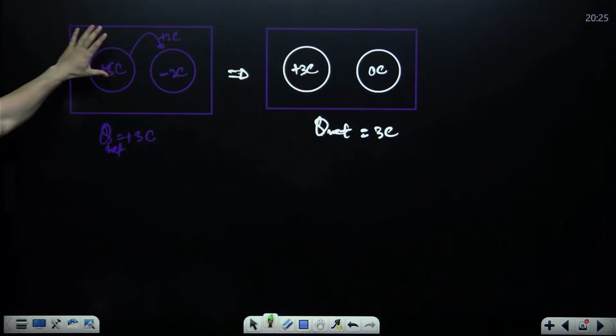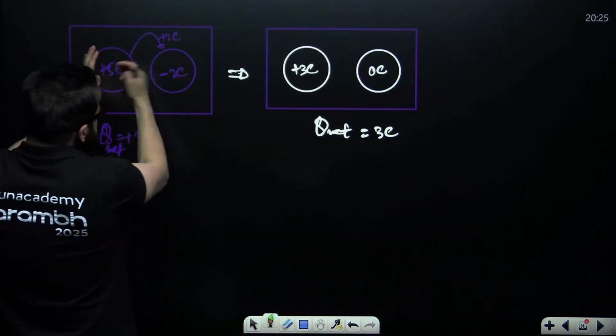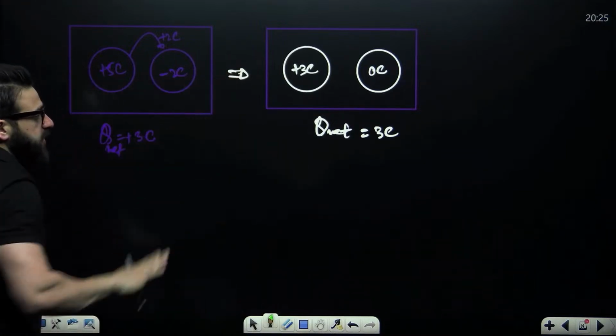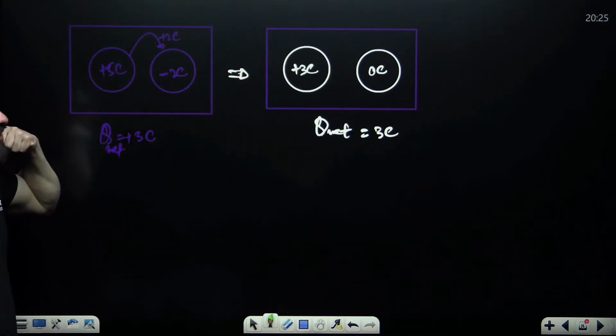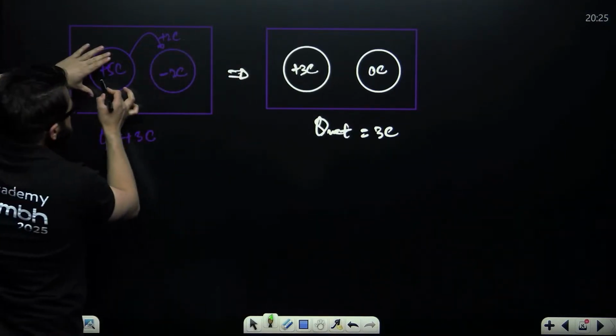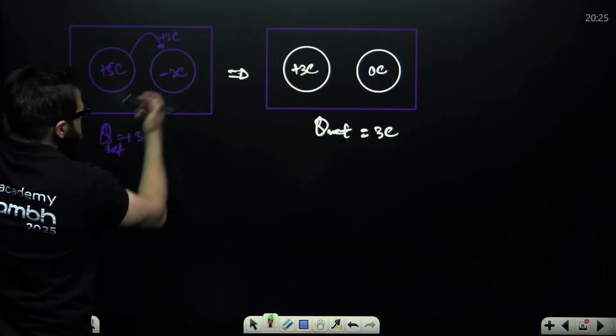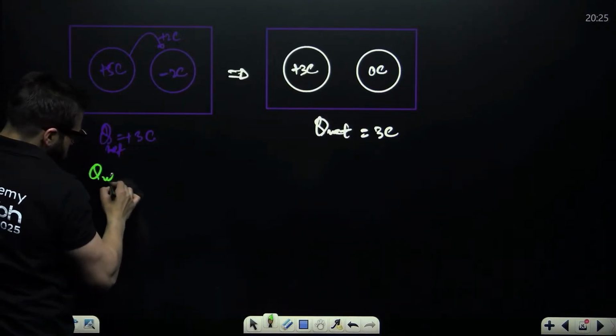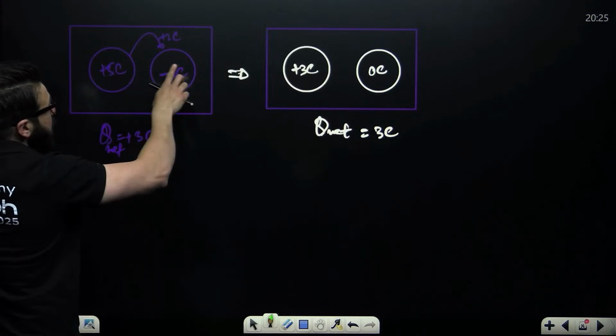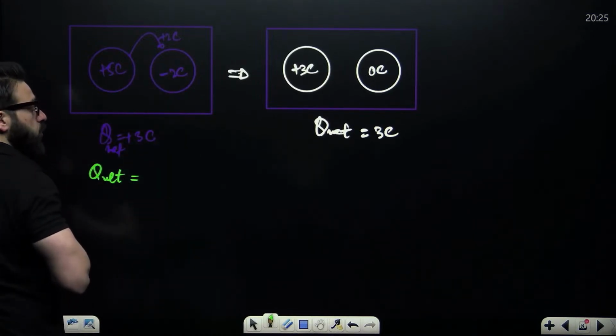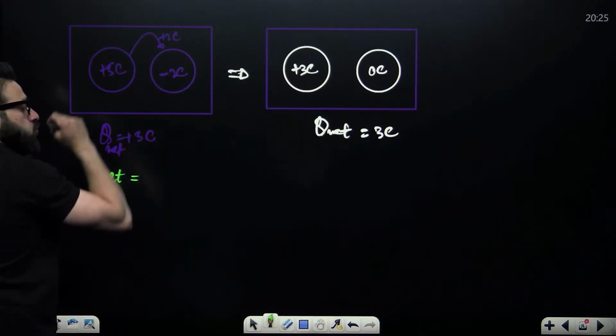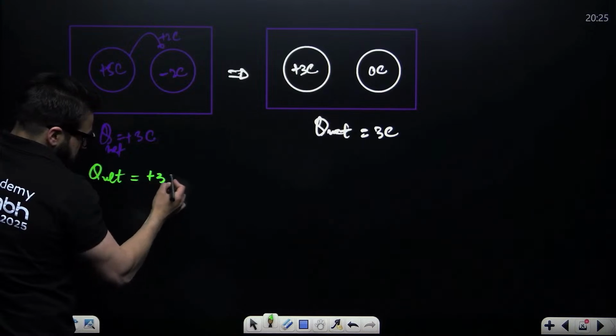When you touch these bodies, they share the charge between each other. How much is going to be the net charge in this case? You say plus 5 minus 2, that is 3. So that is going to be plus 3 coulomb.